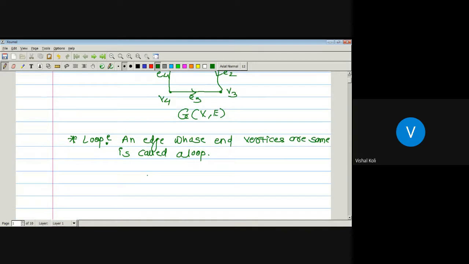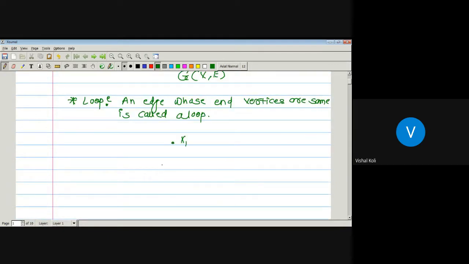For example, suppose there are vertices v1, v2 and v3, and these are edges e1, e2, e3. Here there is no edge among e1, e2, e3 which travels from the same point to itself. If we take e4, its end vertices are the same.